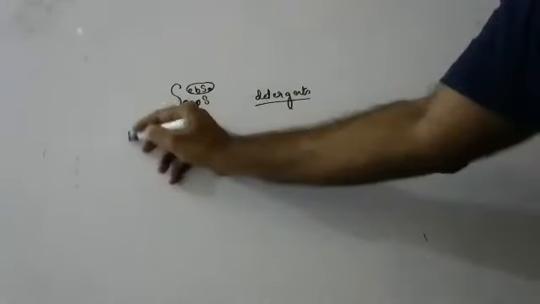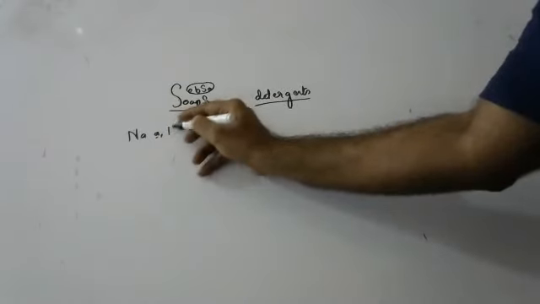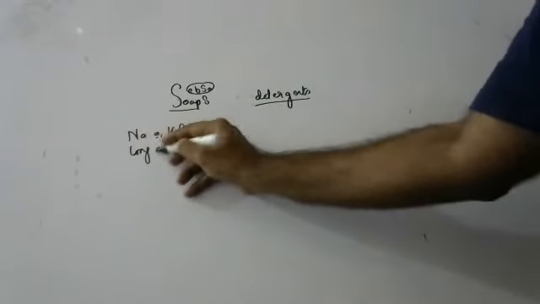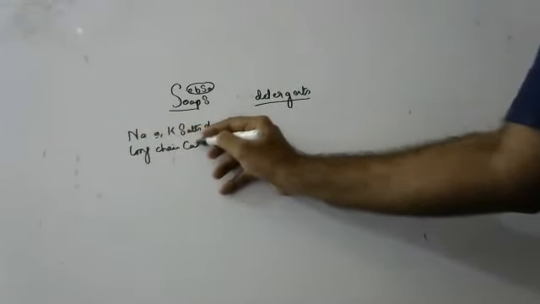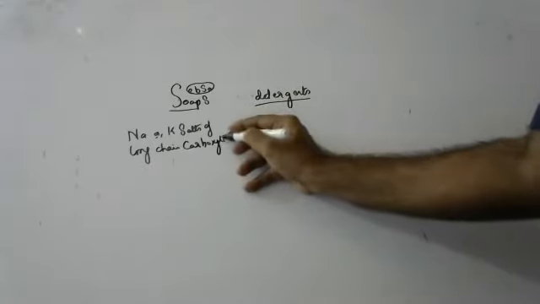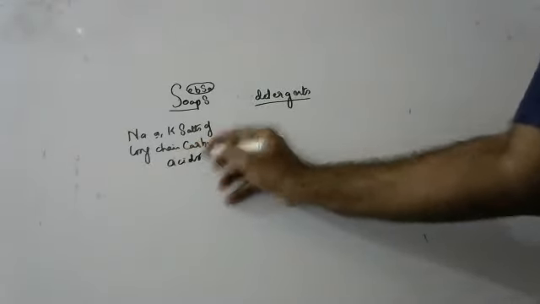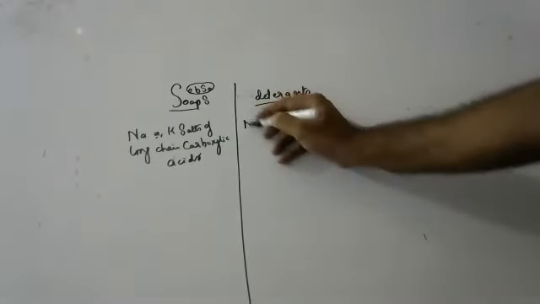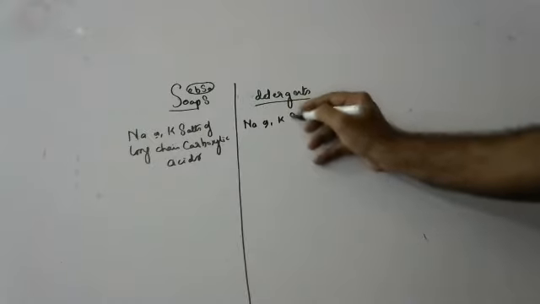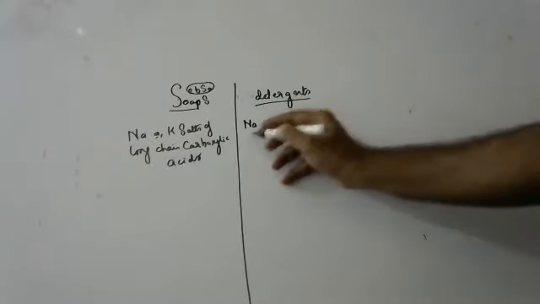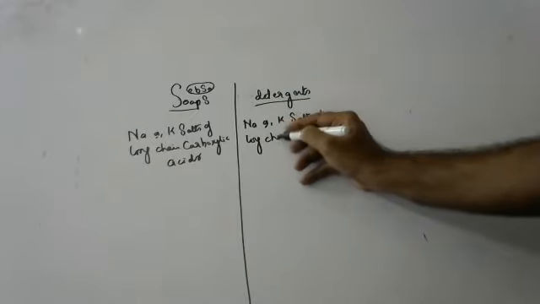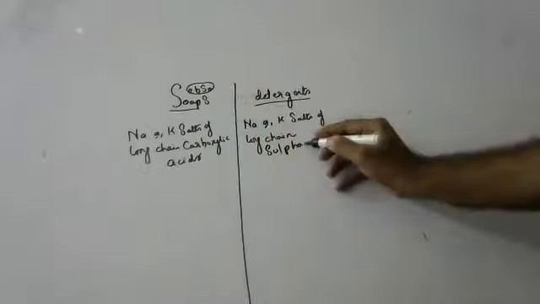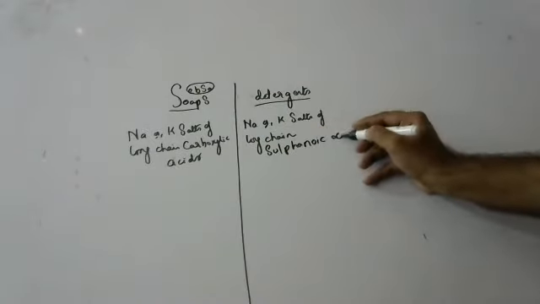Soaps are sodium or potassium salts of long chain carboxylic acids or fatty acids. And what are detergents? Detergents are sodium or potassium salts of long chain sulfonic acids. Soaps are made up of carboxylic acids or fatty acids. Detergents are made up of sulfonic acids.